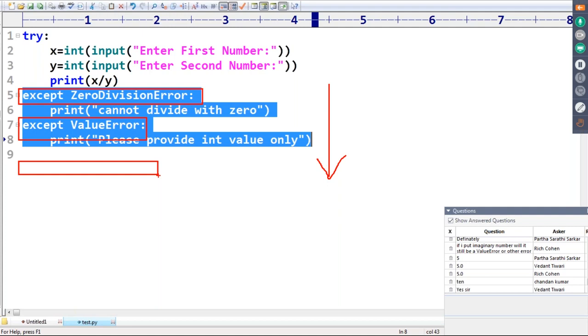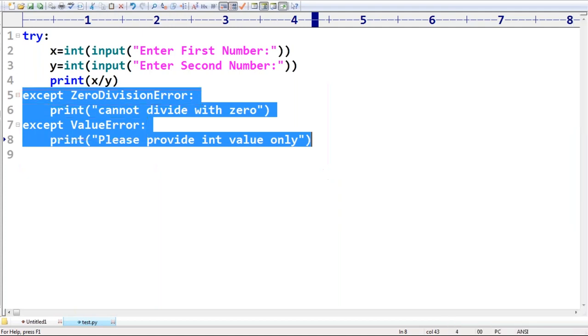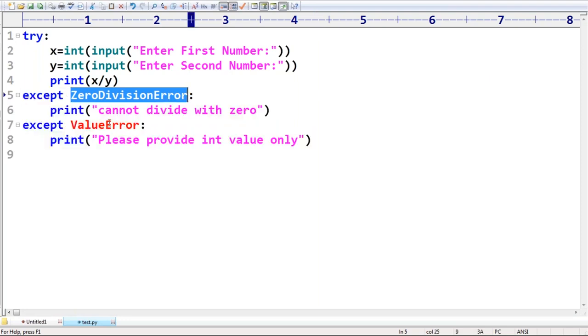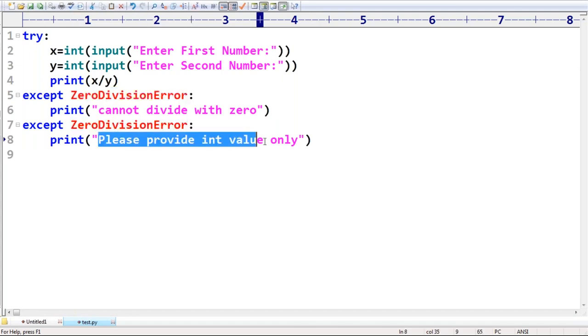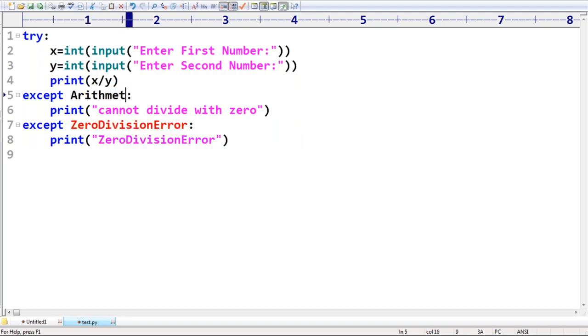Sir, where is the proof? How can you tell? Yes, there is a possibility. Have a look once. Here I'm taking ZeroDivisionError, and here I'm taking ArithmeticError.